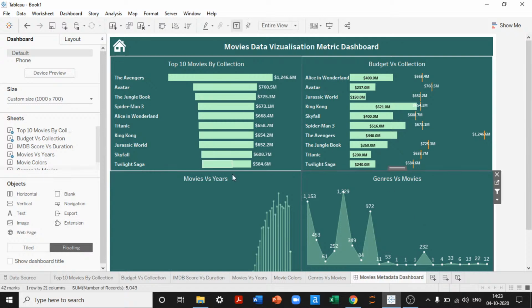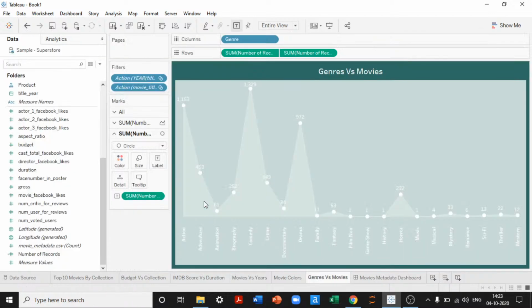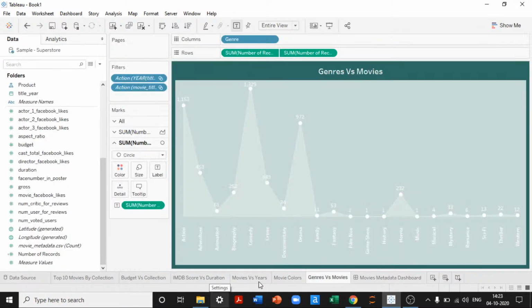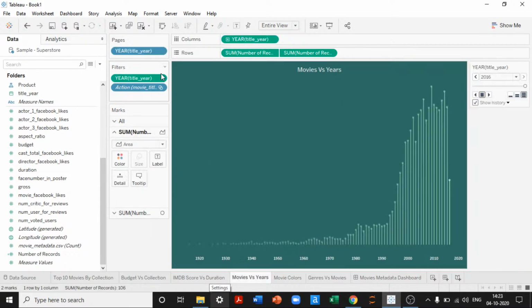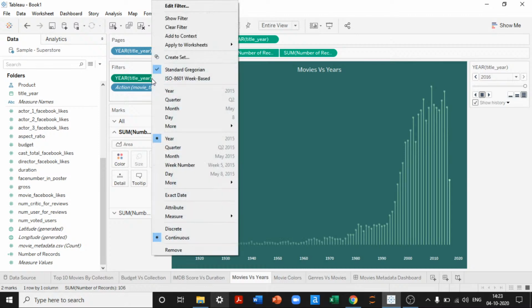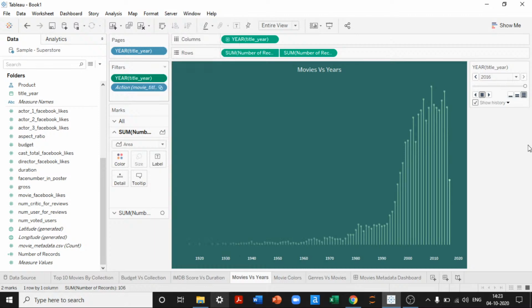What if I wanted to add a filter in this existing chart? I'll go to the genres, or maybe I can go to the movies versus years also, where I'll right click and ask the machine to show the filter.